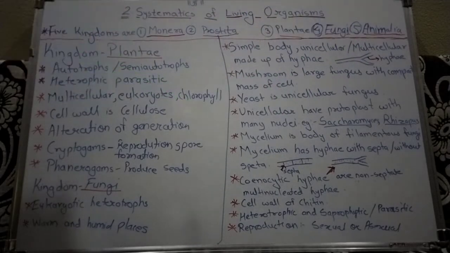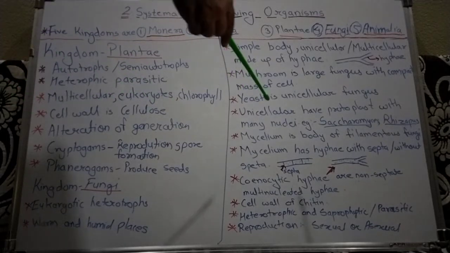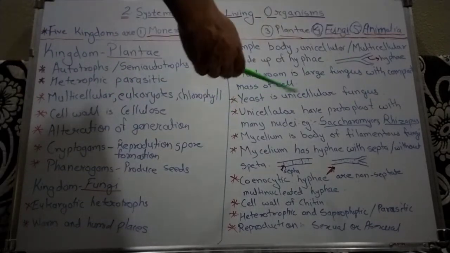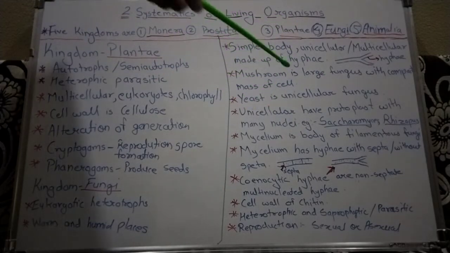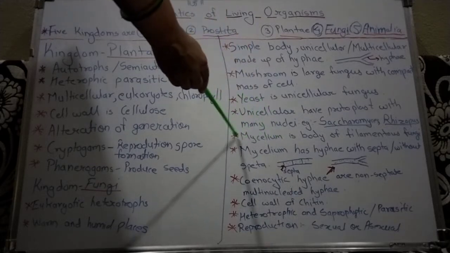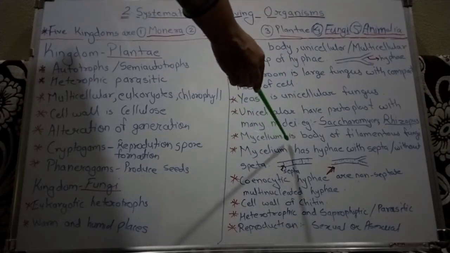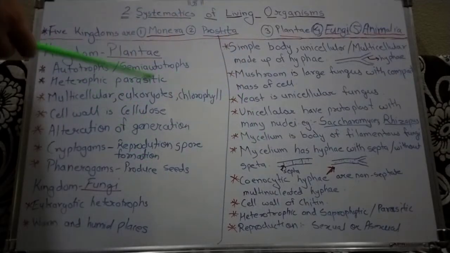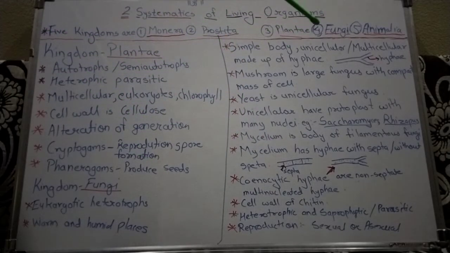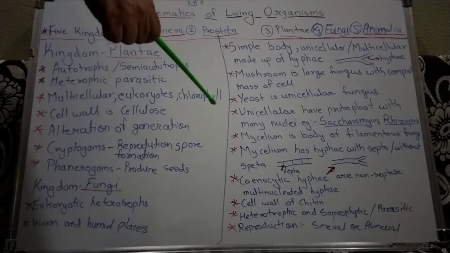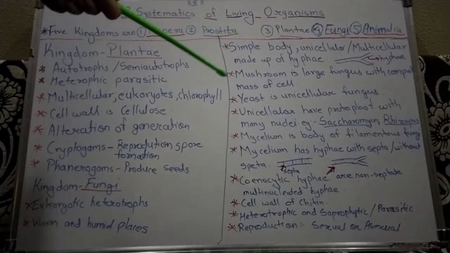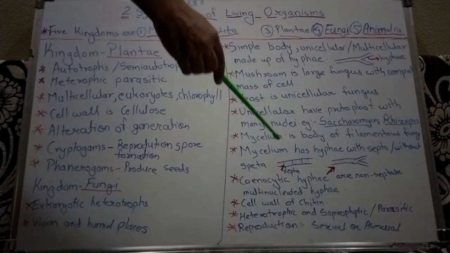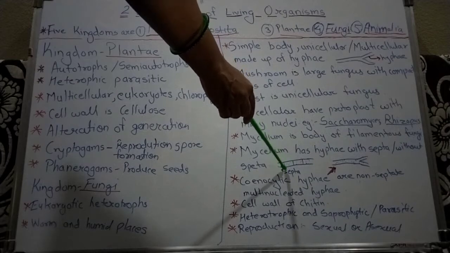Then the next character is that the mycelium is the body of filamentous fungi. Filamentous fungi means fungi which have filaments. The body is called a mycelium. This mycelium has hyphae with septa or without septa. Septa means the partition wall.